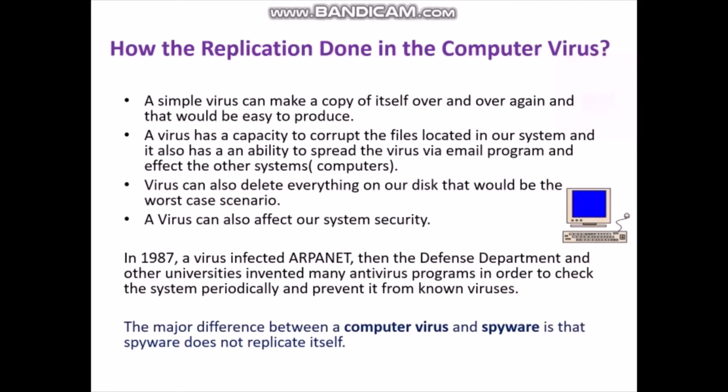Now, how is the replication done in the computer virus? A simple virus can make a copy of itself over and over again, and that would be easy to produce. A virus has a capacity to corrupt the file located in our system, and it also has an ability to spread the virus via email program and affect the other system. Here system means computer. Virus can also delete everything on our disk. That would be worst case scenario. A virus can also affect our system security. So these are the ways in which virus harms our computer.